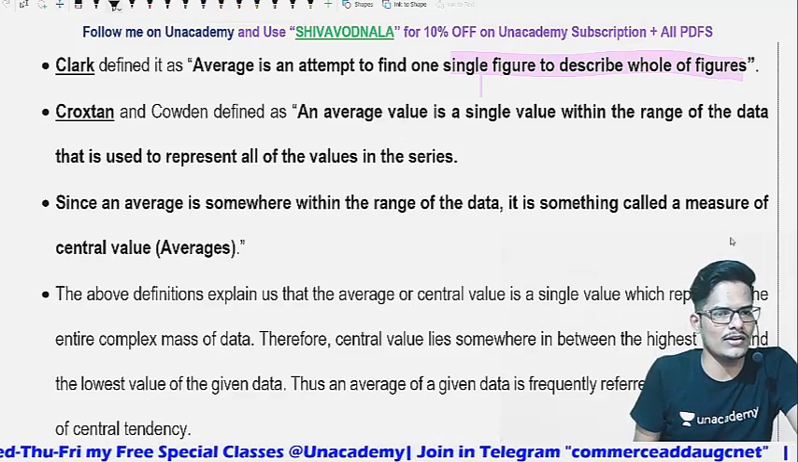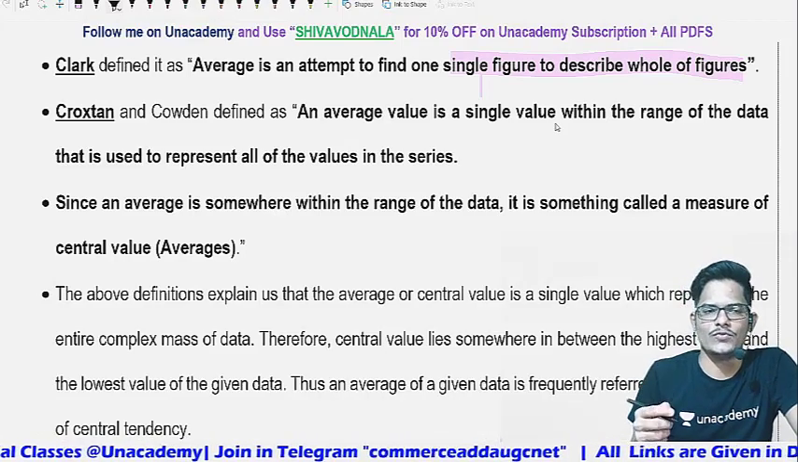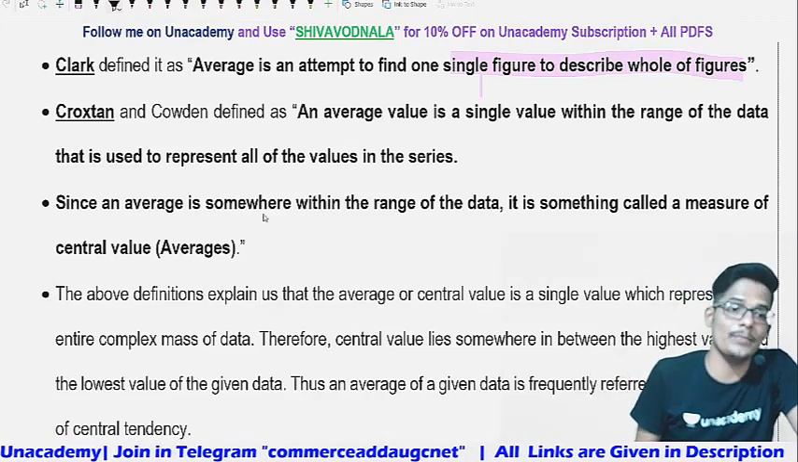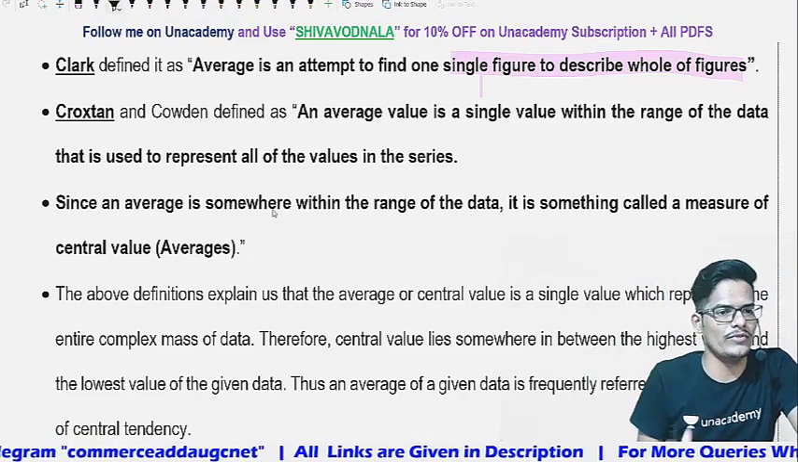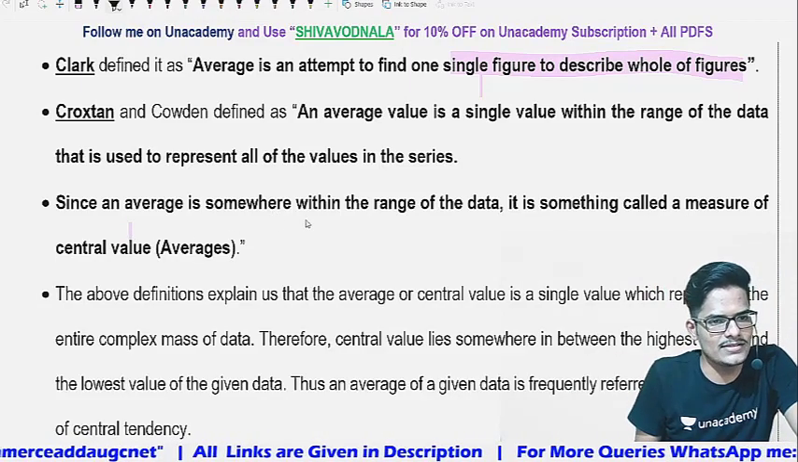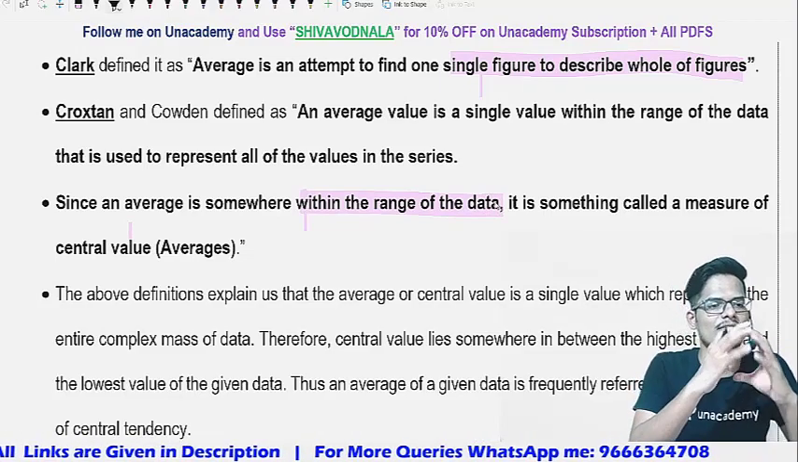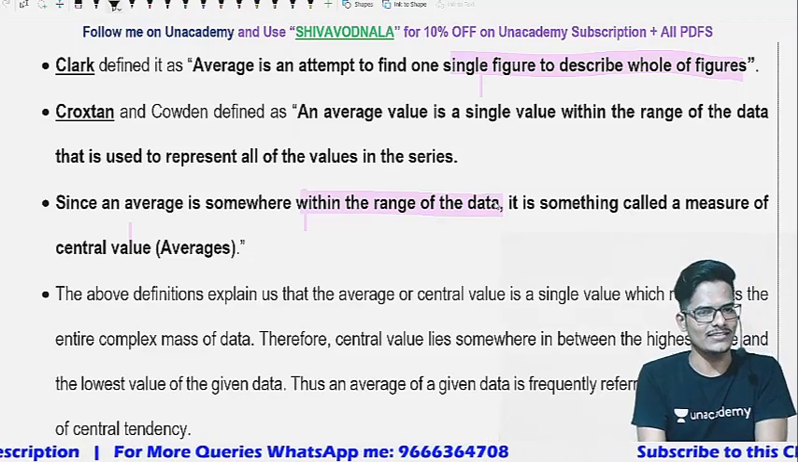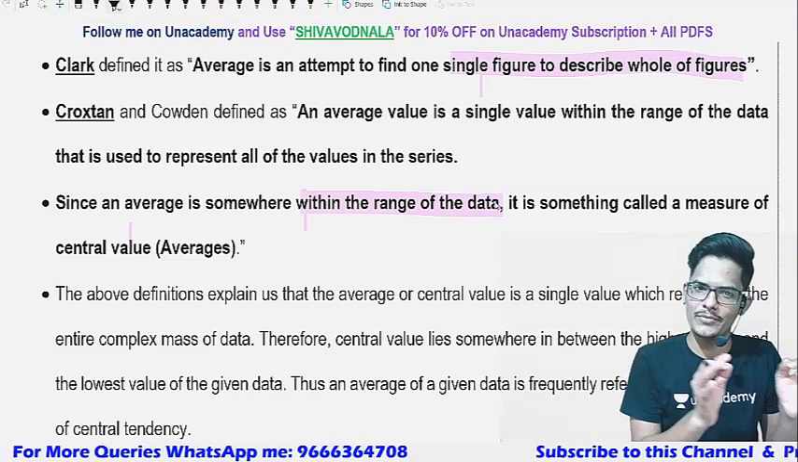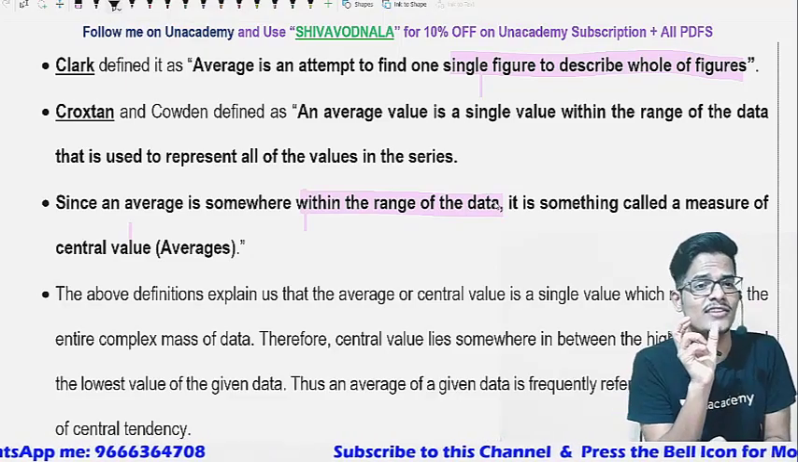Croxton said that an average value is a single value within the range of data that also represents all the values in the series, as I told you, describing the whole figures. And since the average is somewhere within the range of data, it is called a measure of central value, called an average. I think it is very clear that you understood the definition of measures of central tendency. Till now we understood only the definition or sentence meaning.